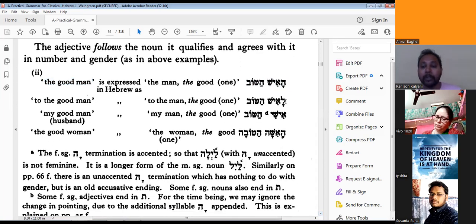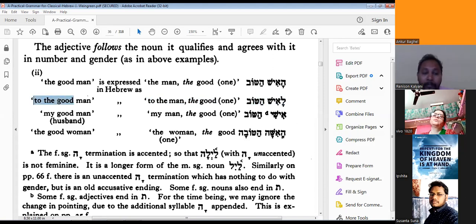Now, what about this? How will you read this one, the second one? La is hato. So what is the meaning of this? To the man, the good. That is the literal translation. La is means to the man, and hato means the good.